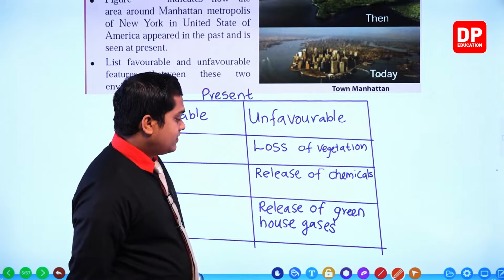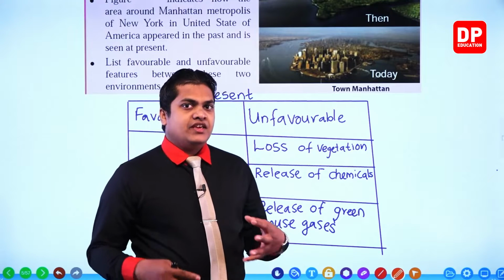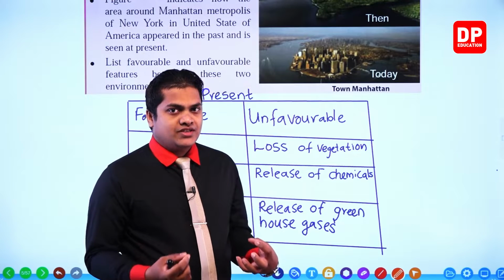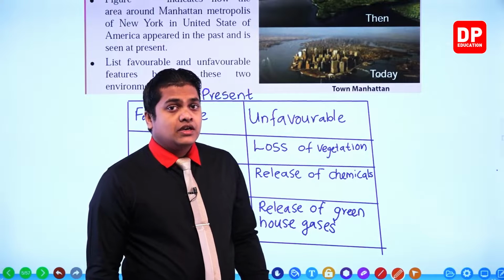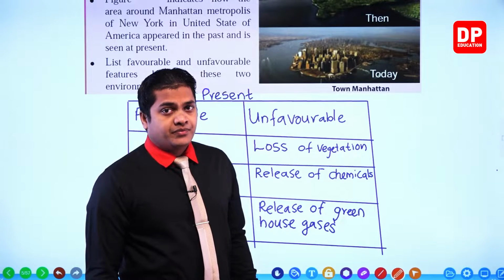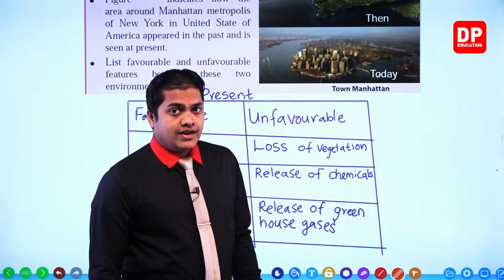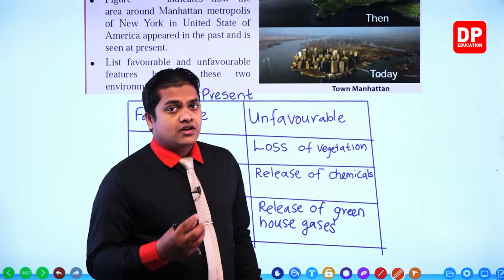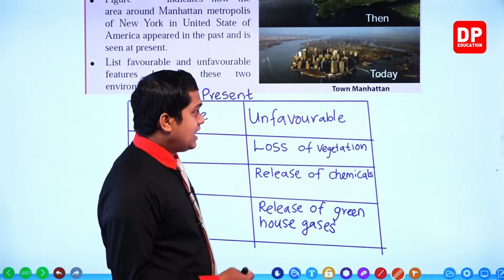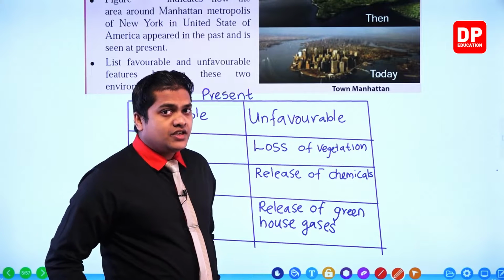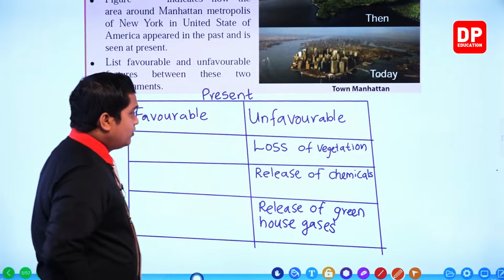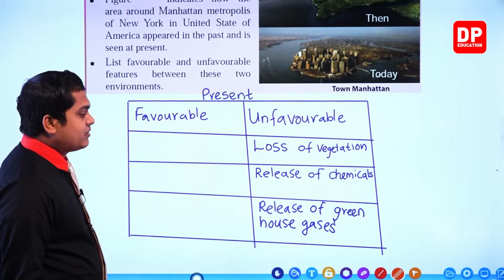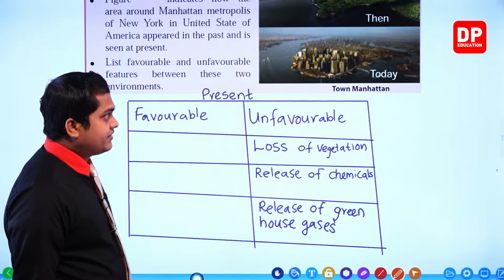Then next one, release of greenhouse gases. You know that vehicles are going to operate, some kinds of machines are going to operate within these environments. So in that case, my dear children, different kinds of greenhouse gases are going to be emitted. Okay, so that is also going to create severe kinds of environmental problems. Okay, so these are the unfavorable conditions or features that we can observe within the present environment. Now let's go for the favorable ones. What are the favorable factors that we can observe here?